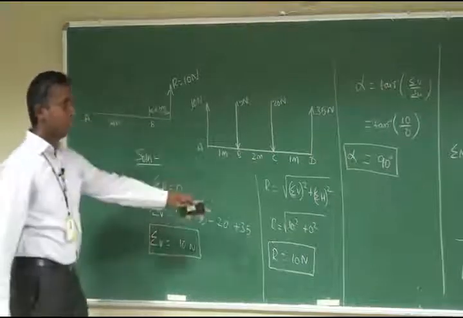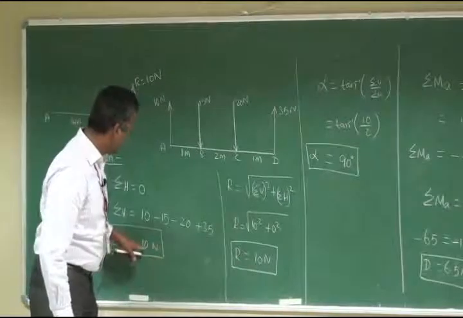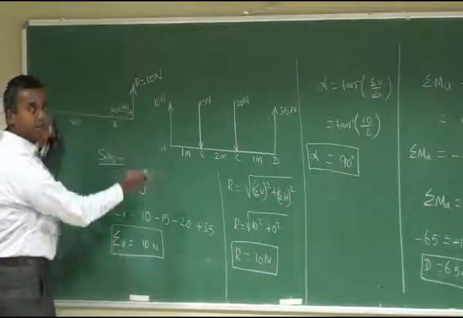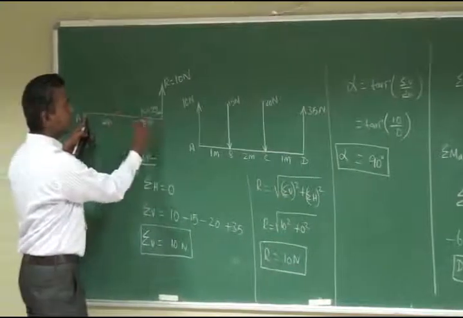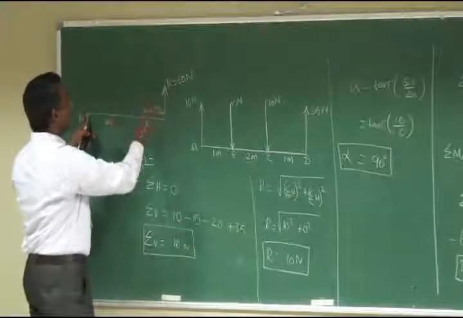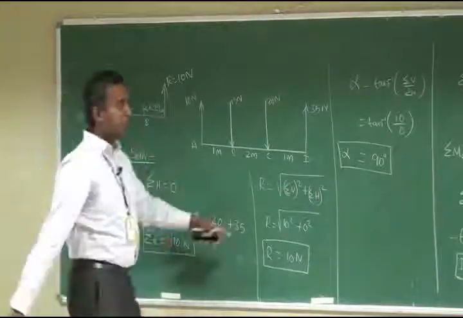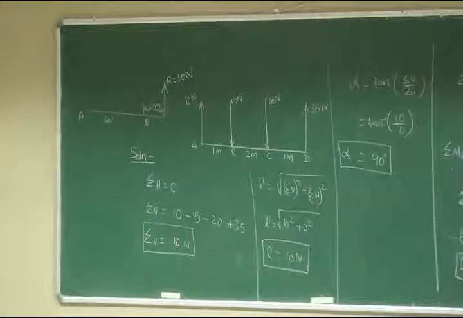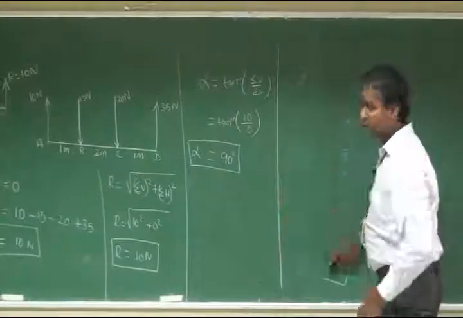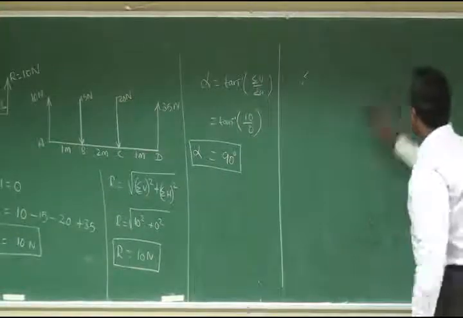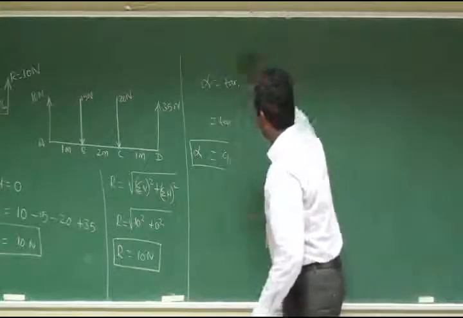So now we can easily evaluate the problem, because R has a positive sigma V value, that is vertically upwards, and a negative moment, that is anti-clockwise, with respect to point A. So it is located 6.5 meters to the right-hand side of point A, vertically upwards. So with respect to point A, R has an anti-clockwise moment. That's all about the solution of this problem. Then we can move to the next problem, which has horizontal forces. Now we calculated only with respect to vertical forces. Now we are going to see the same resolution for horizontal forces.